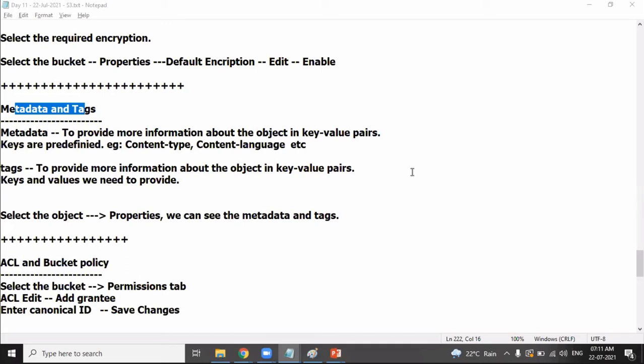Sudhir. Good morning, Sudhir. You are allowed to unmute. Good morning, Sunil. I have a couple of questions. One is regarding cross-region replication. Can we set up multiple locations at a time?